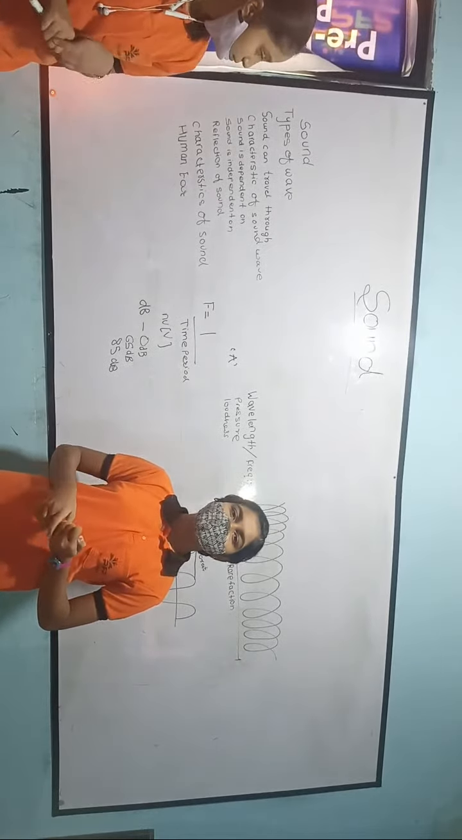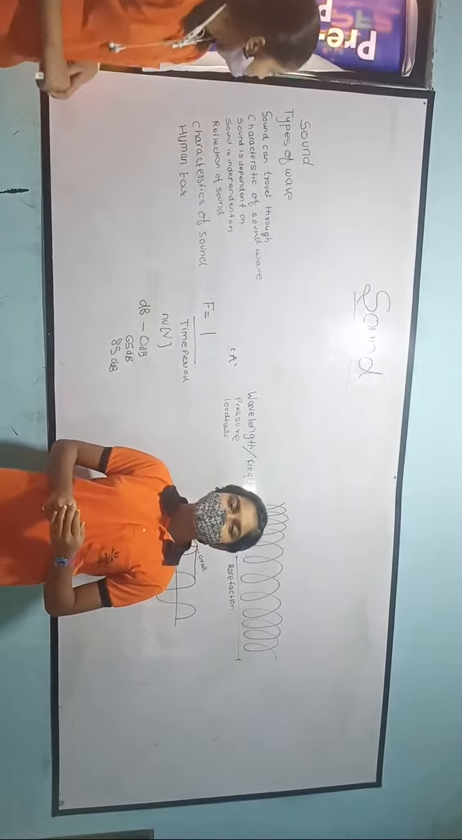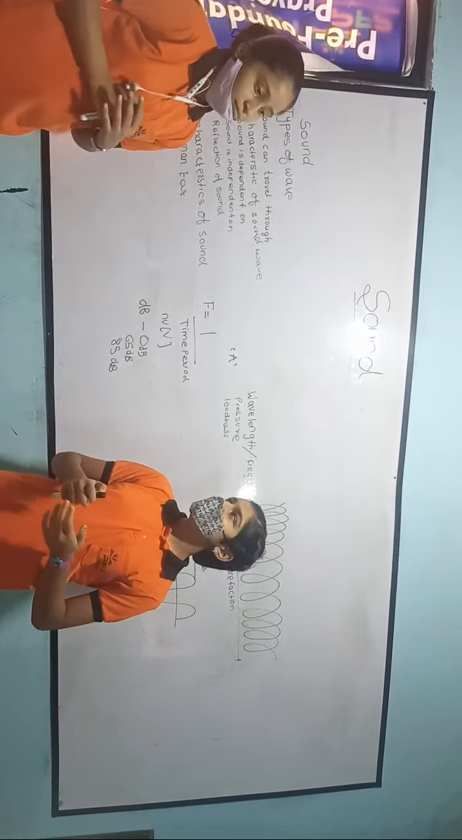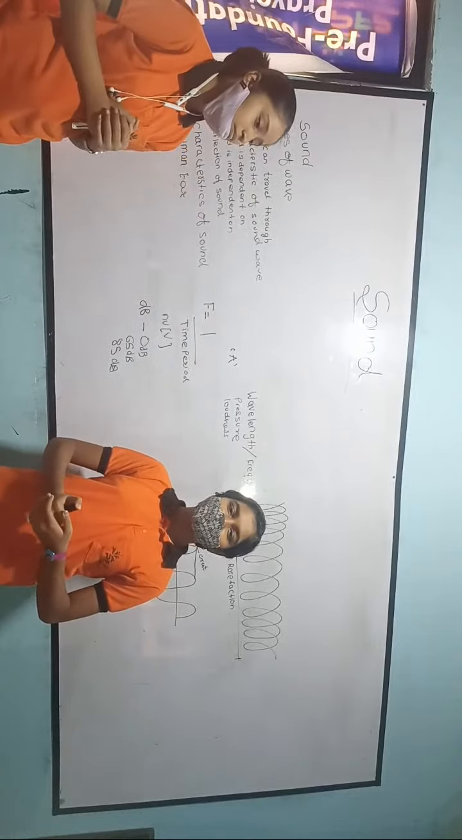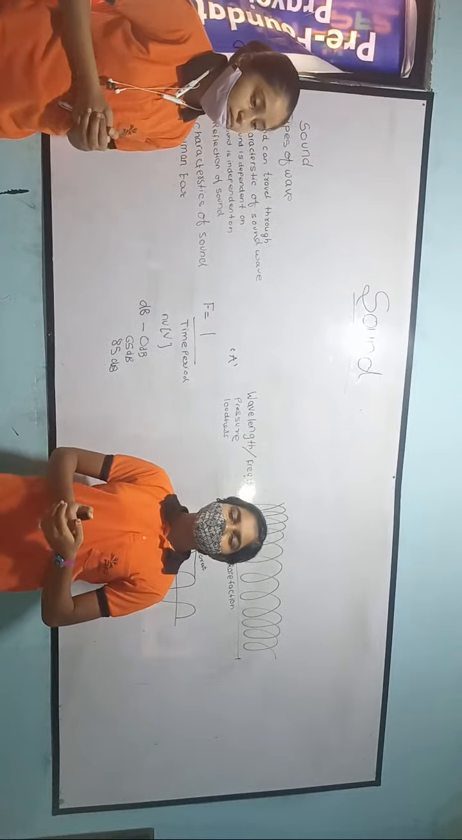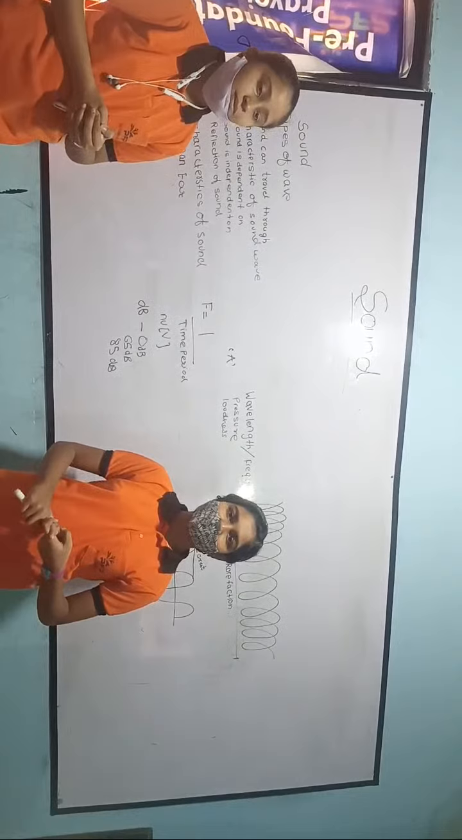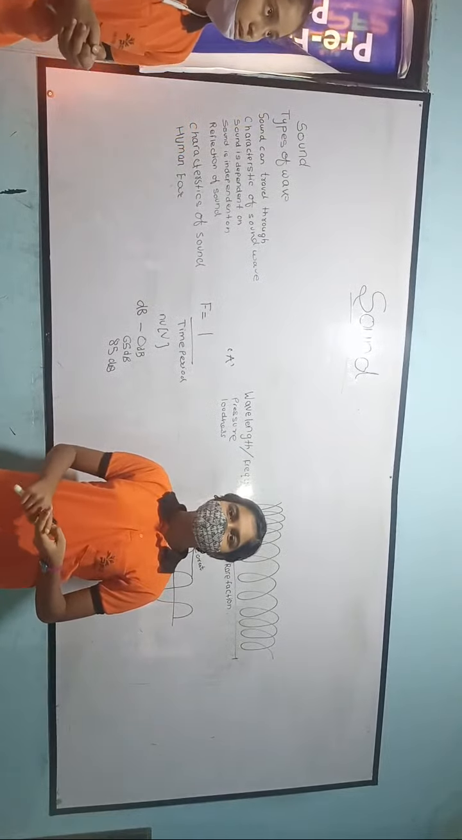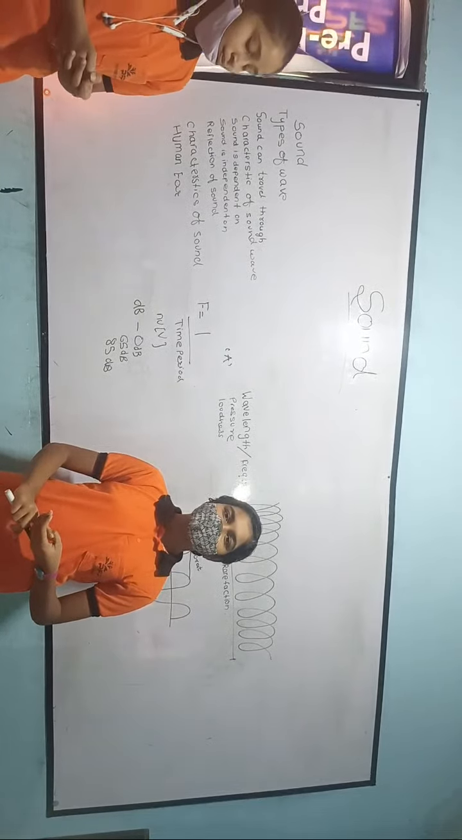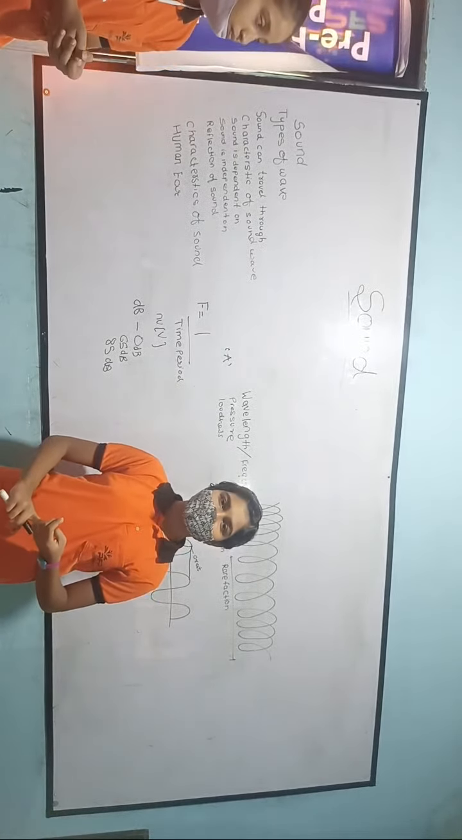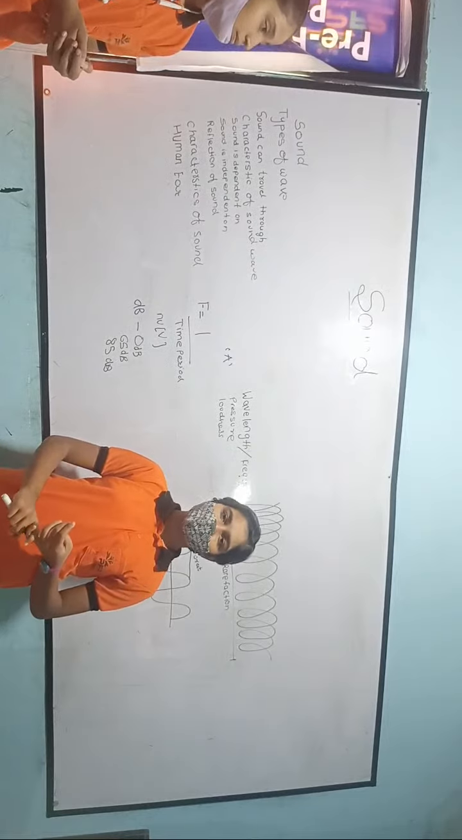Now second is ultrasonic sound. The sounds which are above 20,000 hertz are called ultrasonic sound. This sound also cannot be heard by humans. There are many uses of this sound, such as measuring cracks in anything, and it is used in medical diagnosis. Bats and dogs can hear this sound, and it is used in sonar. Sonar means sound navigation and ranging.